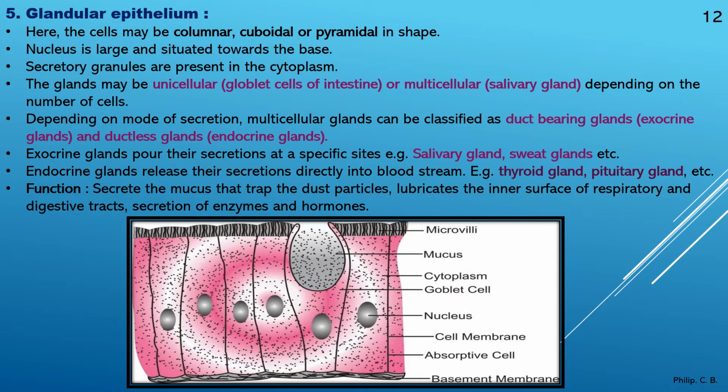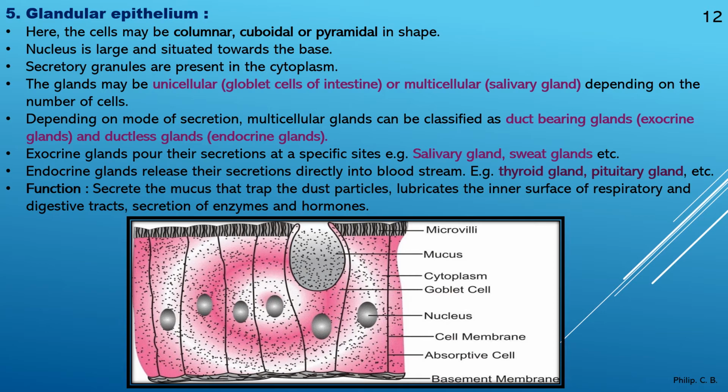The glands may be unicellular, that is goblet cell, or multicellular, which is salivary gland, depending on the number of cells. So depending on cells, it can be what? Unicellular, single cell, it is the goblet cell of the intestine, or multicellular, which is in the salivary gland, which secretes what? Saliva. So depending on the mode of secretion, multicellular glands can be classified as duct-bearing glands, that is exocrine gland, and ductless gland, that is endocrine gland. So you have got exocrine and endocrine glands. What does that mean? One has got a duct and the other is ductless.